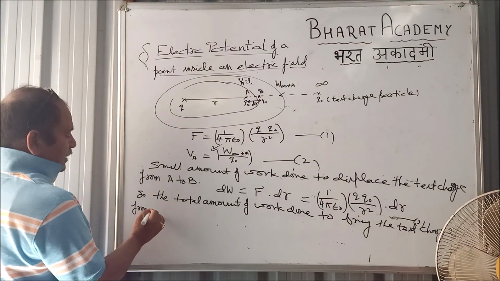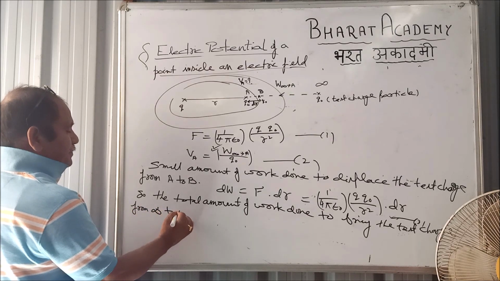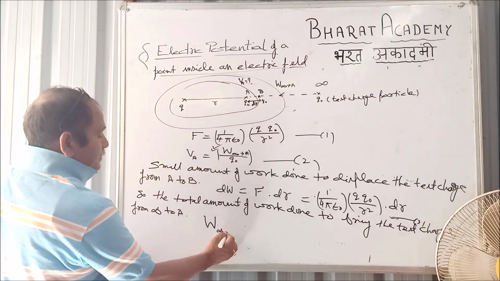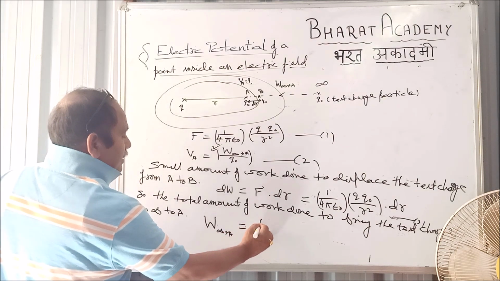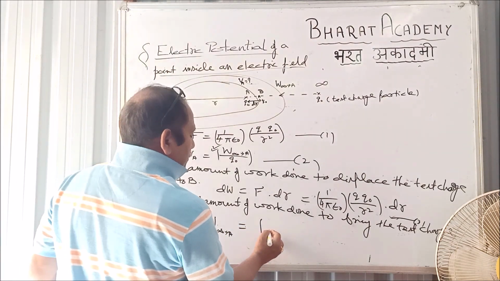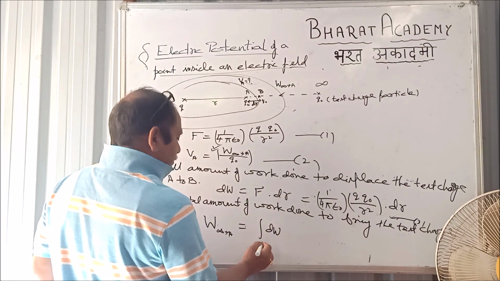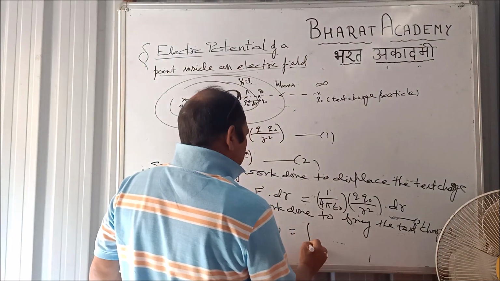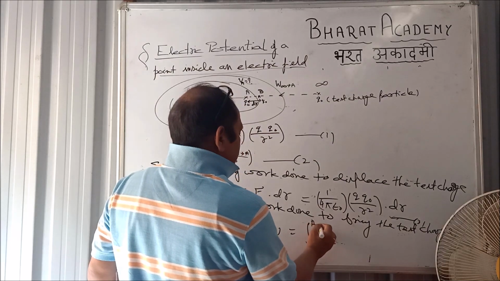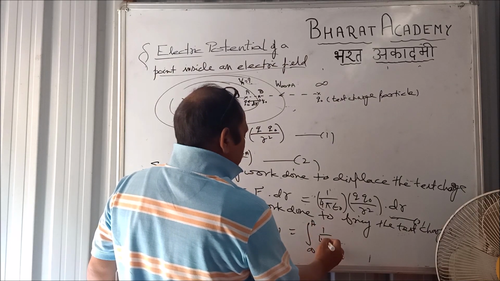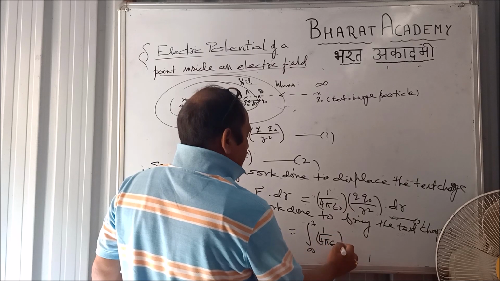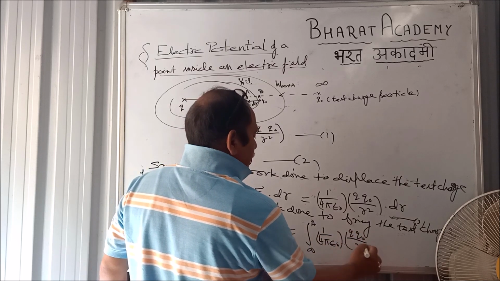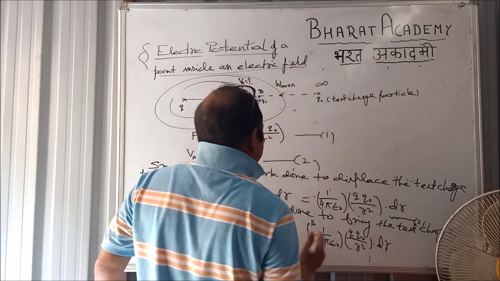From infinity to A. What will be W infinity to A? Integration rule, simply integral of dW ranging from infinity to A. Substitute the value of dW: 1 by 4 pi epsilon naught Q Q0 by r square dr.